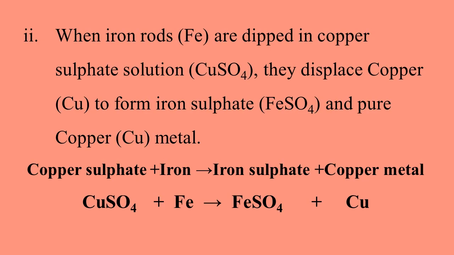Similarly, iron is more reactive than copper, meaning it has more tendency to undergo a chemical change than copper. So it can displace the copper from copper sulfate. Like you can see in the equation that iron has displaced the copper from copper sulfate and made another compound, iron sulfate, and copper metal.